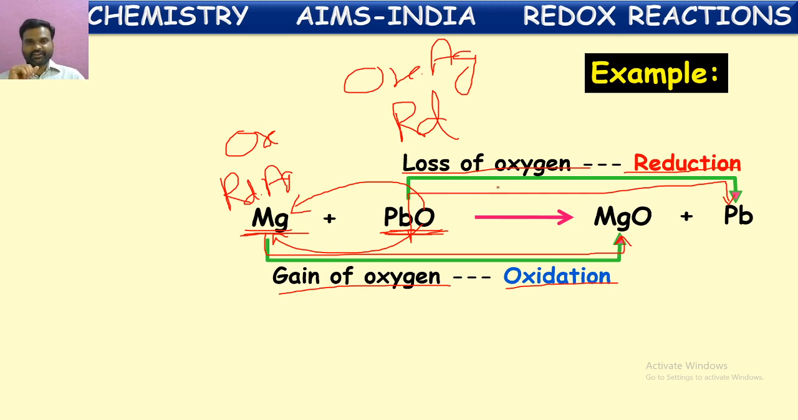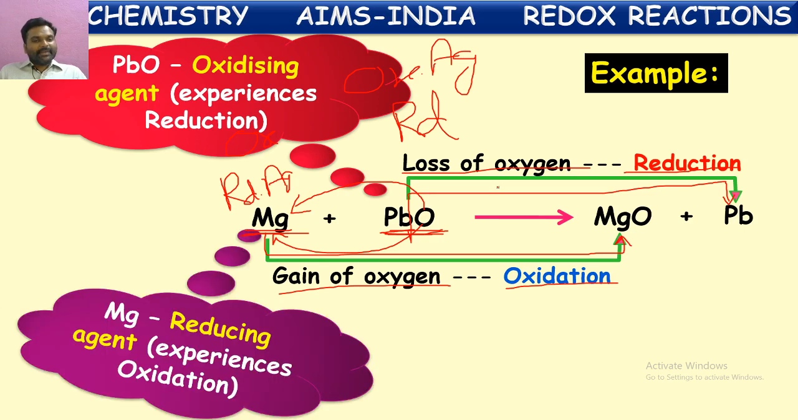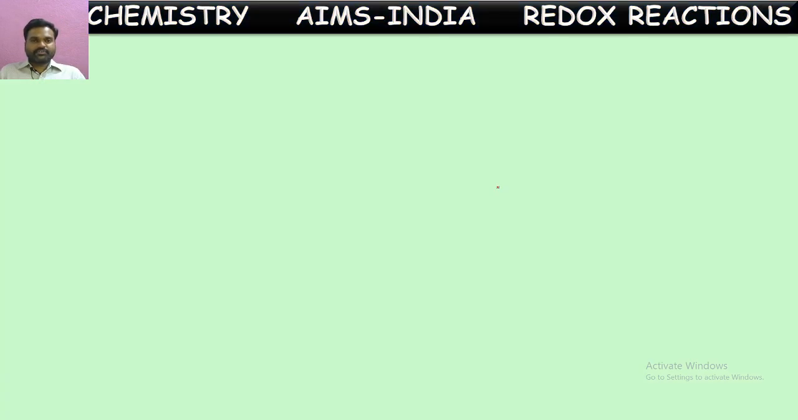Quite opposite, you can understand easily. You can remember also easily. Which is getting oxidation, that is reducing agent. Which is getting reduction, that is oxidizing agent. Is it clear? Here you can see. Yes, lead oxide is oxidizing agent because it is getting reduction. Magnesium is reducing agent because it is undergoing oxidation. In this way, we can explain in terms of oxygens and hydrogens too we have seen.